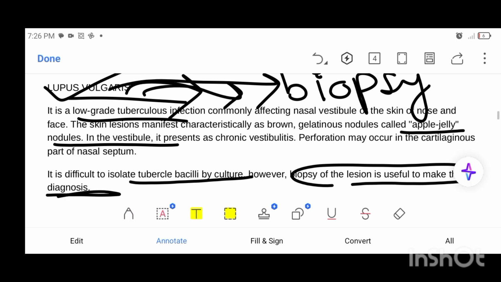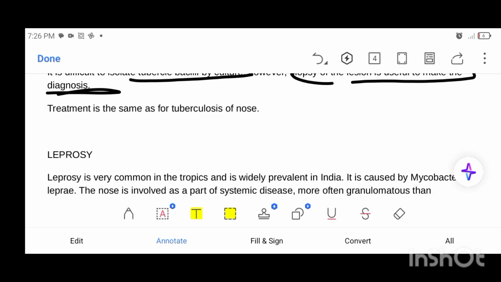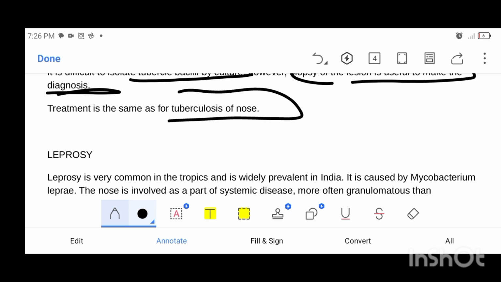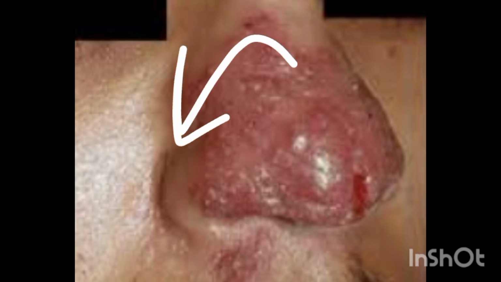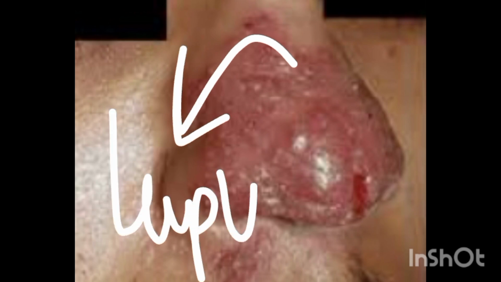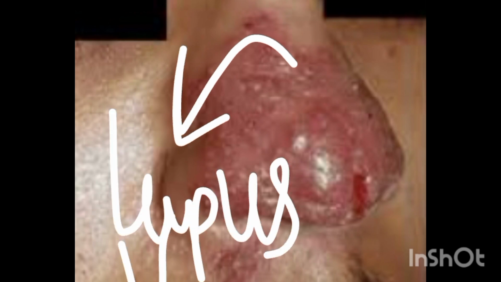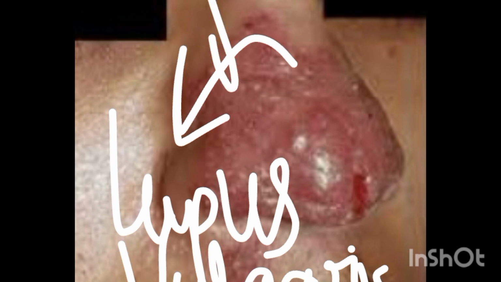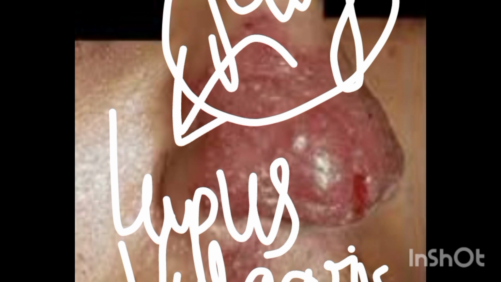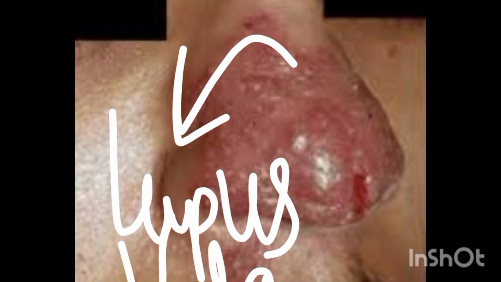Then moving forward, treatment is the same as the tuberculosis of the nose. These are the apple jelly nodules in case of lupus vulgaris. These are like jelly, so these are called apple jelly nodules.